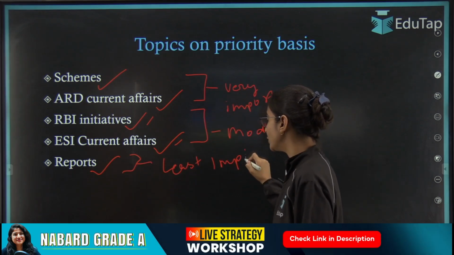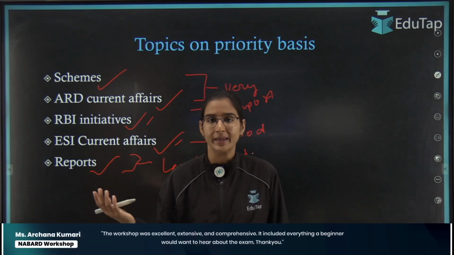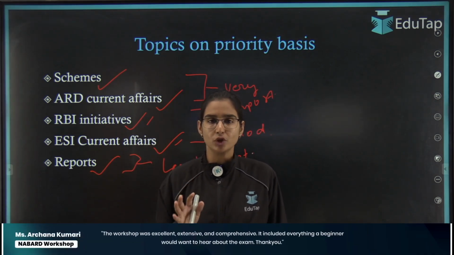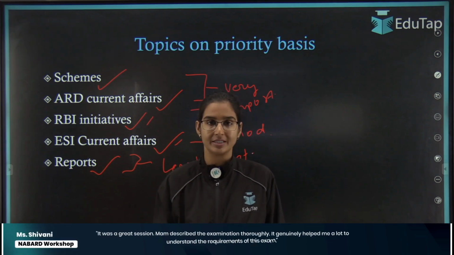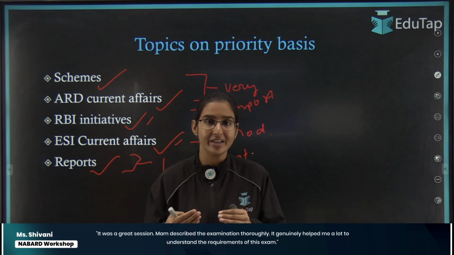Why am I saying so? Because if we look at the previous year trends, a lot of questions have not been asked from this topic, so it becomes least or moderately important for us. So this is the priority order in which you have to cover your current affairs for the phase 2 exam.